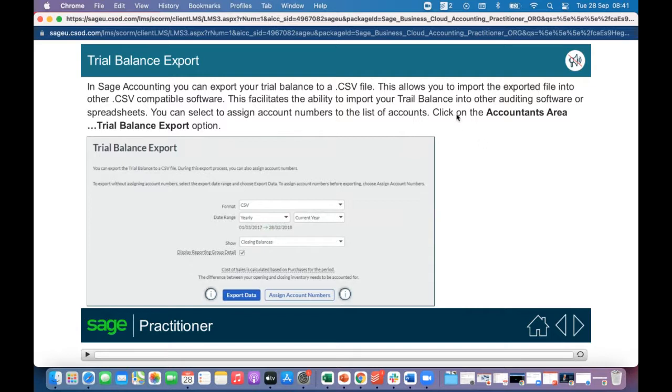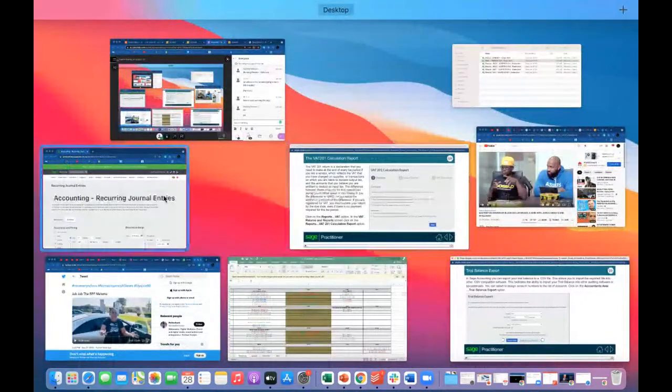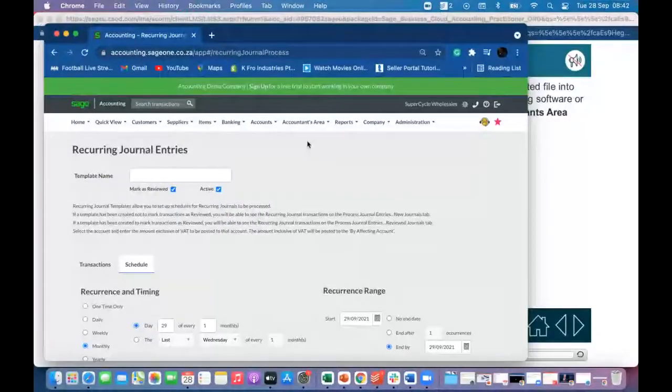So to export or download our trial balance, all you simply need to do is go to the accountant's area.